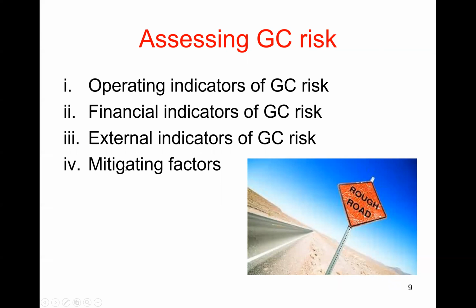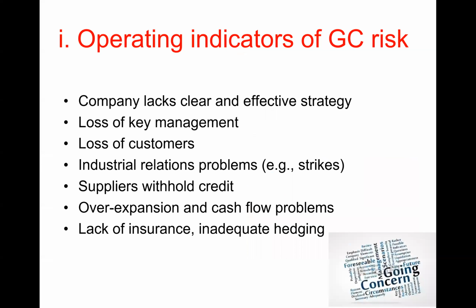It's called mitigating because it means that this factor mitigates or reduces the likelihood of the company going bankrupt. Okay, so what I'm going to do now is run through each of these 4 and describe what these indicators are. What should you look out for as an auditor when assessing the company's going concern risk?